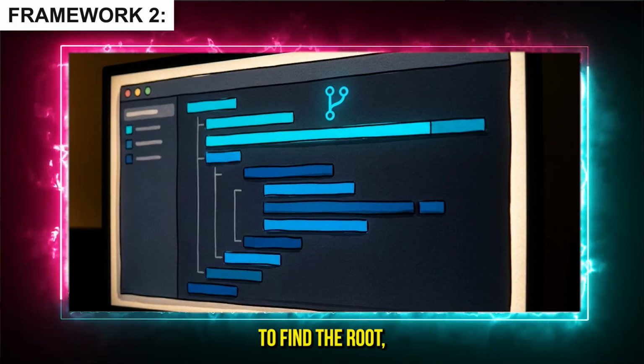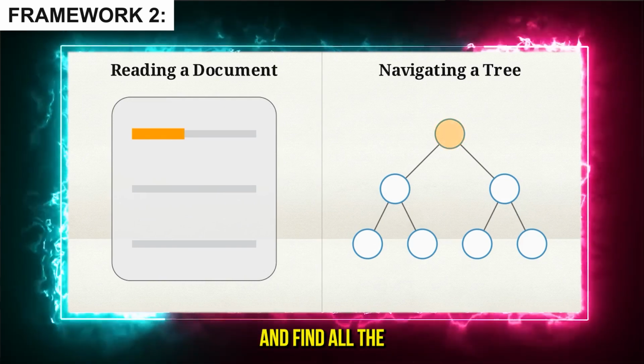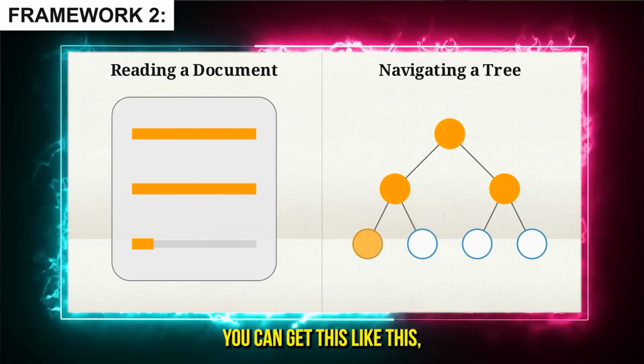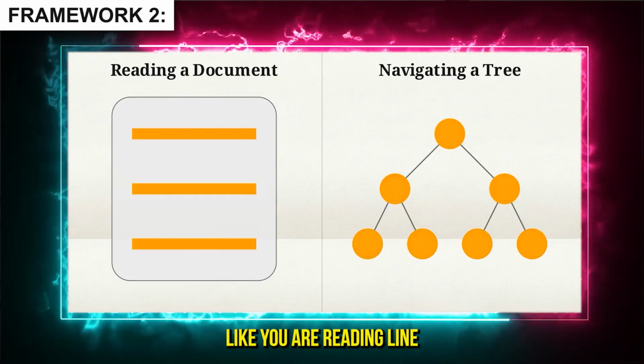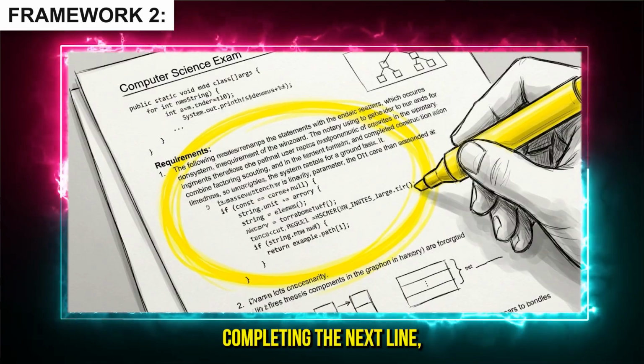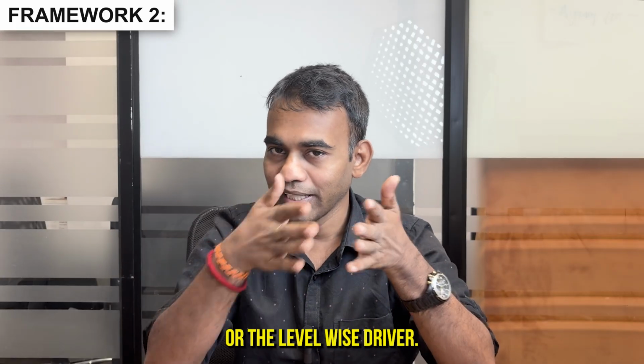So initially you need to find the root, then find all the children of that root node and process them, then find all the children after that and process them, right? That's on a high level. Think of it like this: if you are reading a book, you are reading line by line, right? One line is completed, then you go to the next line, and after completing that, you go to the next line. So that is like a BFS, or breadth wise or level wise traversal.